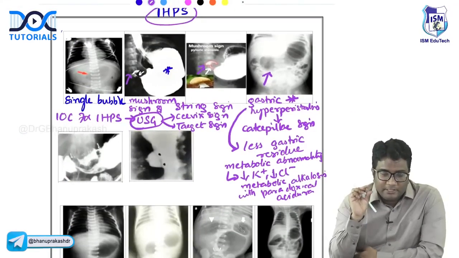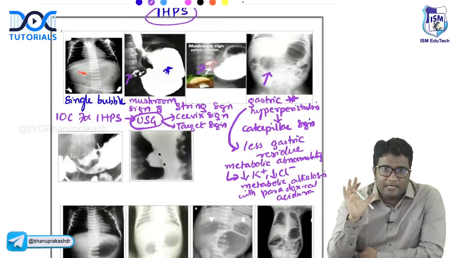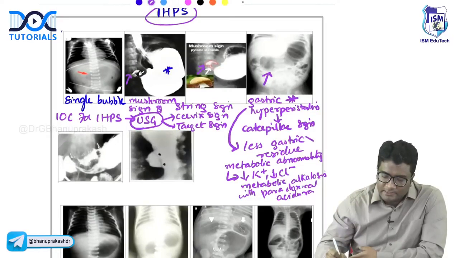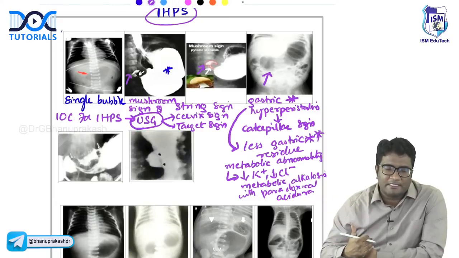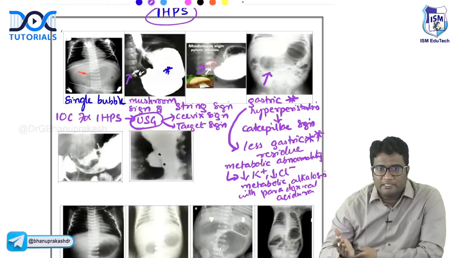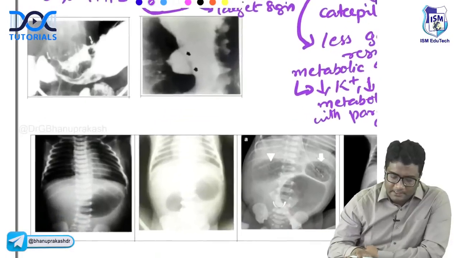Remember, in pyloric stenosis the stomach content is less. There is less gastric residue because of repeated vomiting and because of the gastric hyperperistalsis that the patient has. And what type of vomiting? Non-bilious vomiting, right?